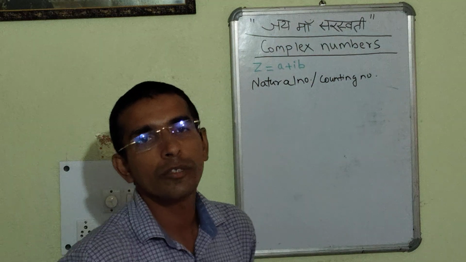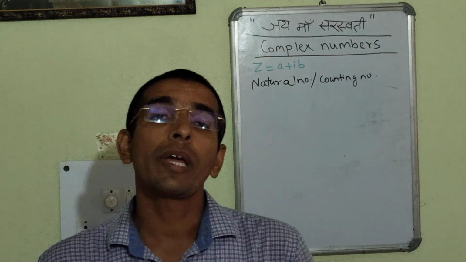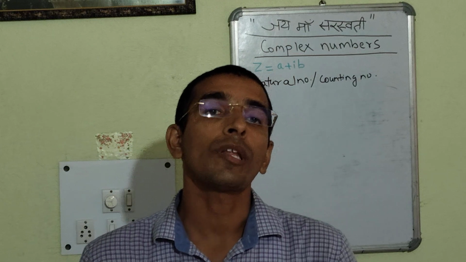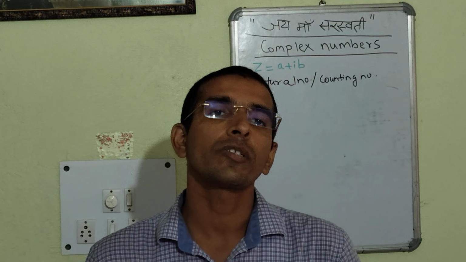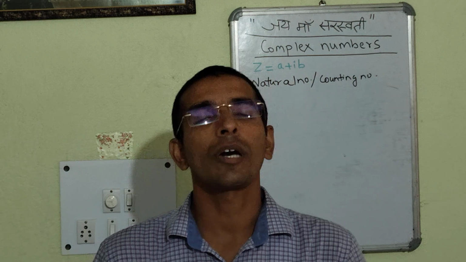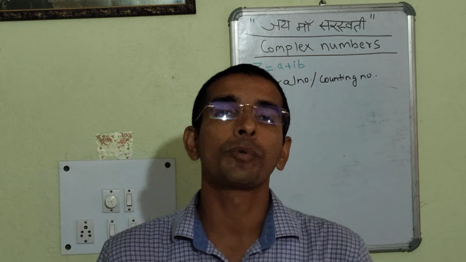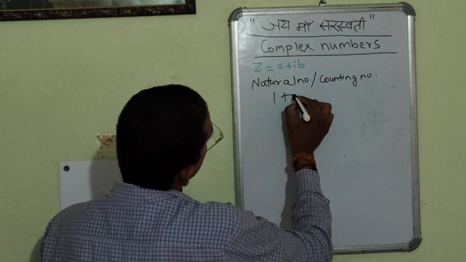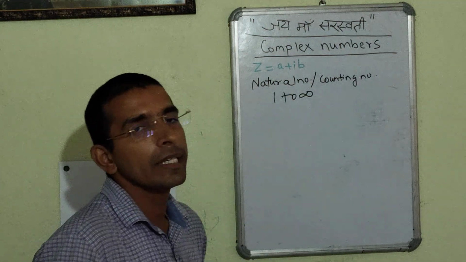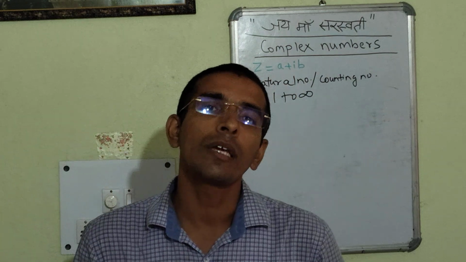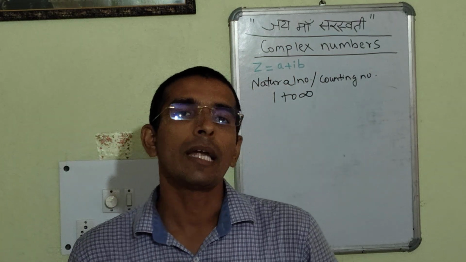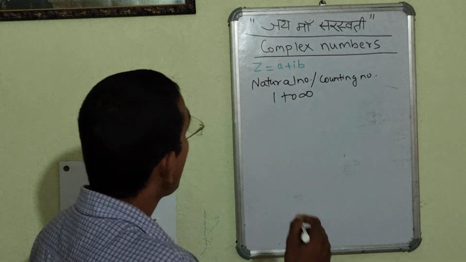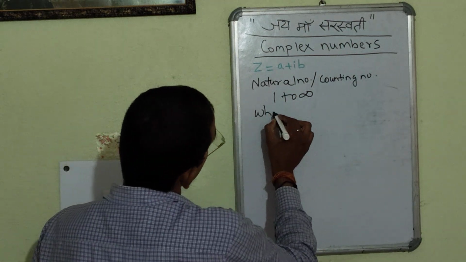As we had seen earlier also, previously we had discussed all the numericals and concepts based on the natural numbers. The natural numbers are the counting numbers which start from 1 and can go up to infinity. We can write 1 to infinity. It is a universal set containing 1 to infinity, and that is basically the natural numbers or the counting numbers. Secondly, we came across whole numbers.